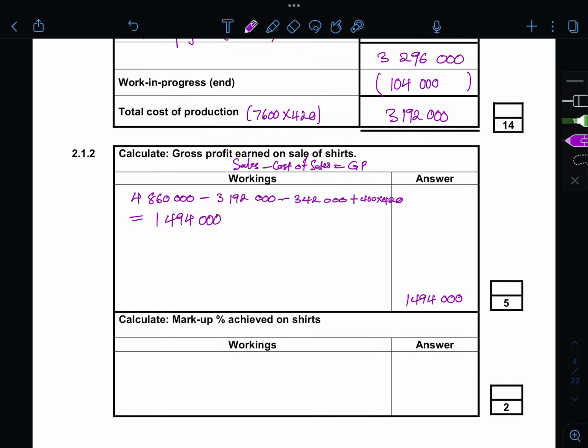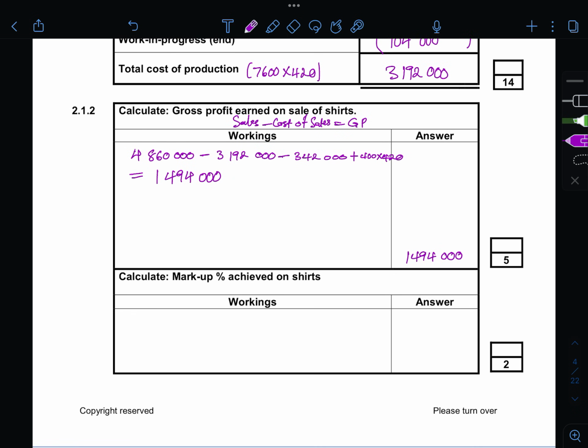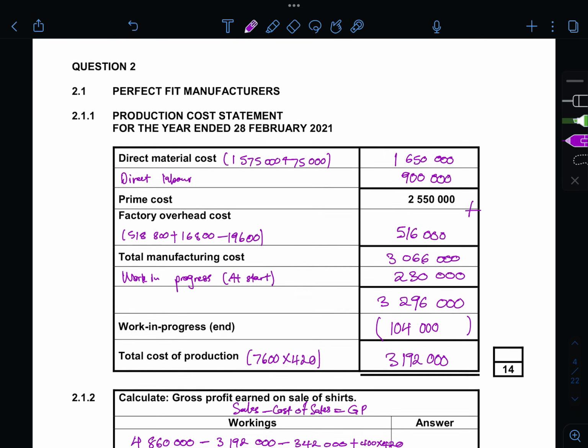Alright, and then we had your markup achieved on shirts. Your markup is always your gross profit over your cost of sales, which is equal to your gross profit, which is calculated to be 1,494, over your cost of sales.